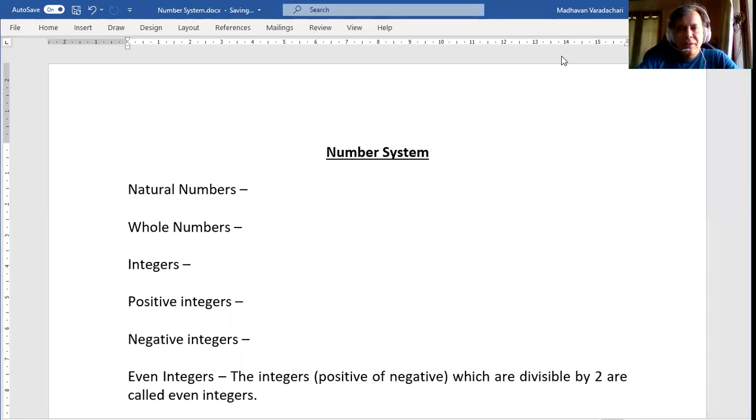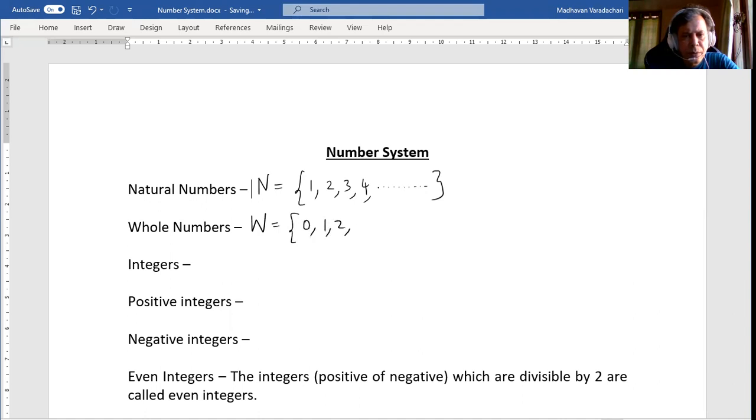Hello everyone. In this video, we'll understand about the number system. First one, natural numbers, generally denoted by capital N. Which are the natural numbers? It starts from 1, 2, 3, 4, and keeps on going up to infinity. Then whole numbers, denoted by W, and instead of 1, it starts with 0: 0, 1, 2, 3, 4, and so on up to infinity.